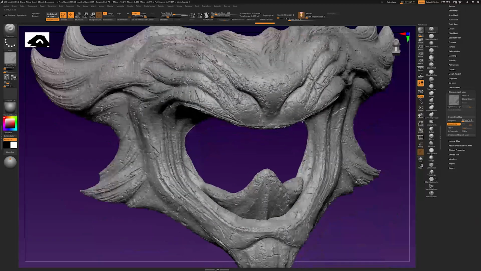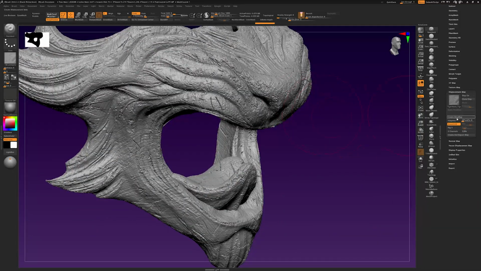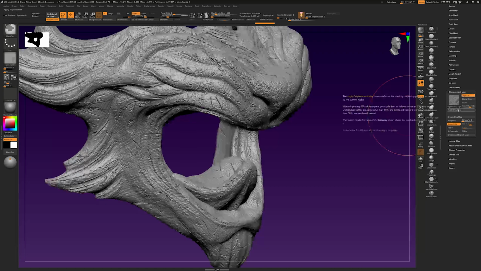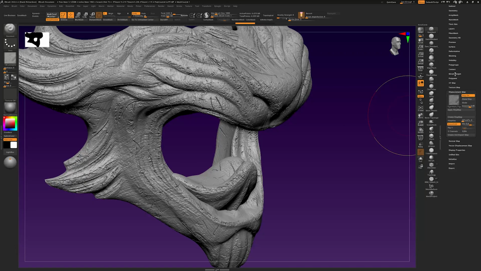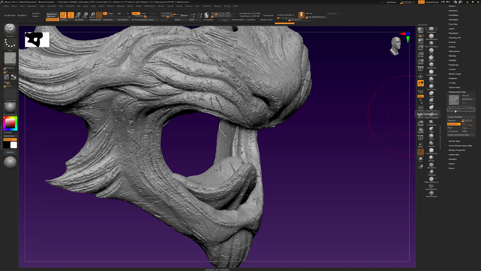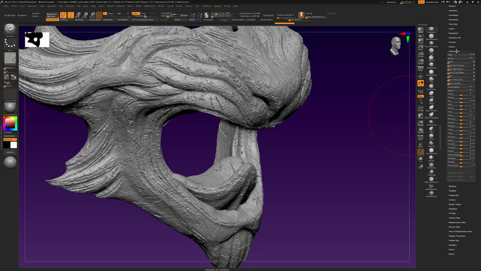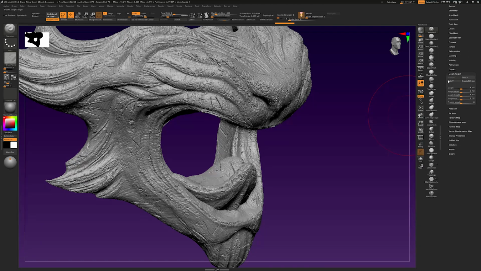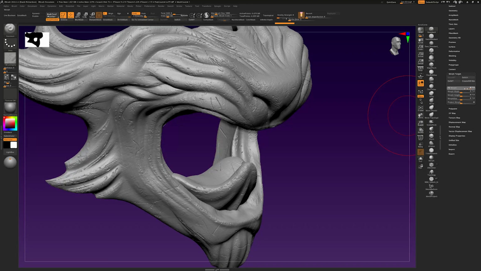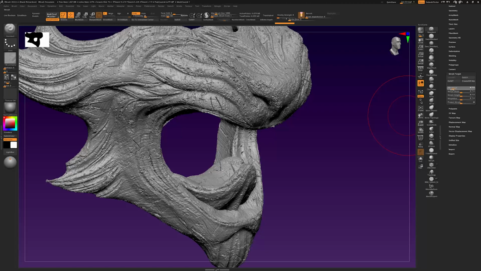If you still want to bump it up or tone it down before applying the displacement map, you can use a morph target. Go into Morph Target, Store Morph Target, and now in Displacement Map, we're going to hit apply. In Morph Target, now you can slide the details up and down as you wish.